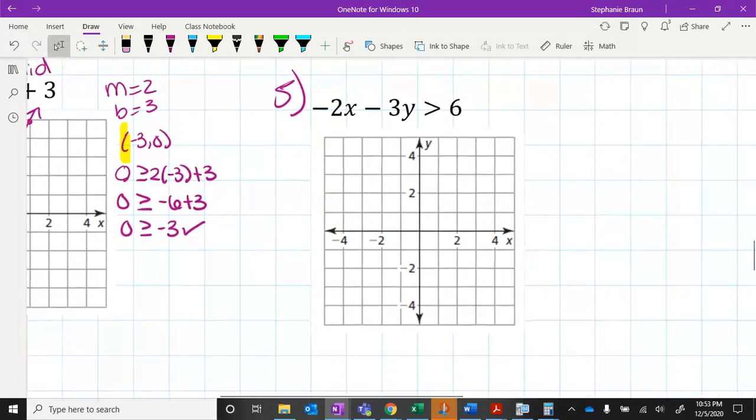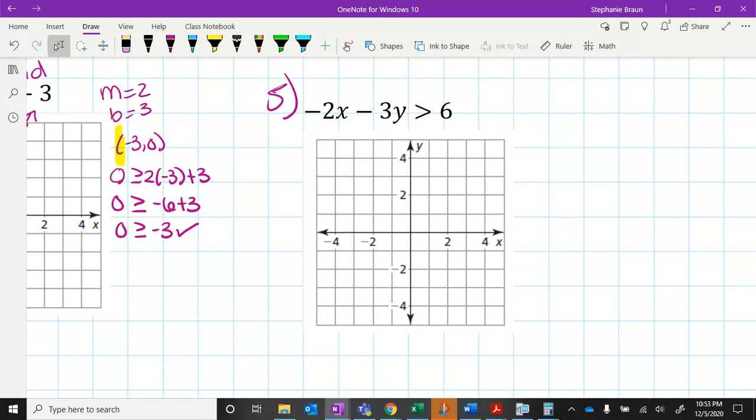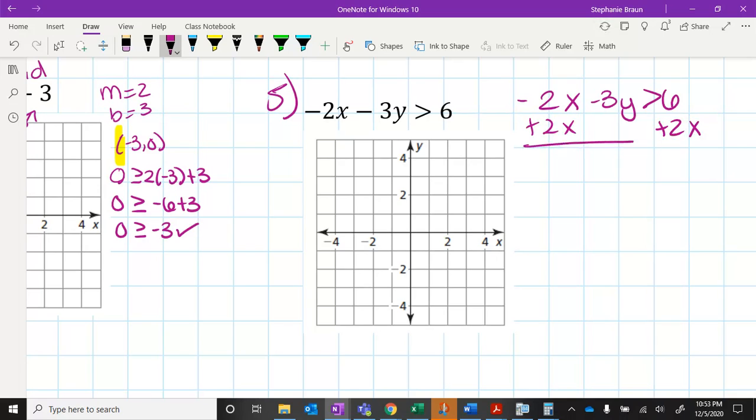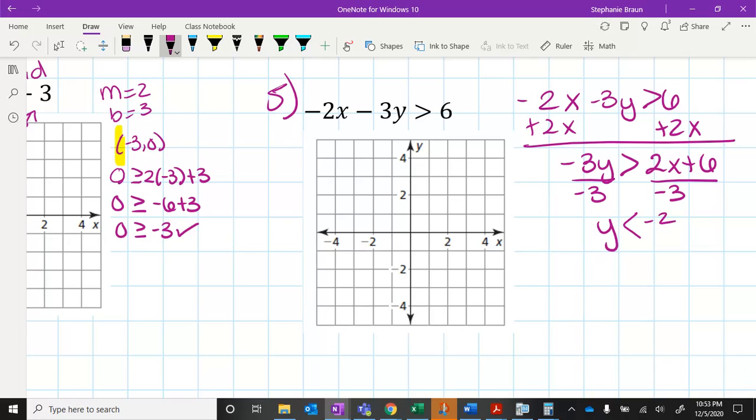Okay, this equation is not in a y equals setup, so I have to solve for y first. So I'm going to rewrite it over here on the side. I'm going to add 2x. -3y is greater than 2x plus 6. Divide by -3. Now here's a reminder from chapter 2. When you divide by a negative in inequalities, you have to change the sign. Those rules are still true here.